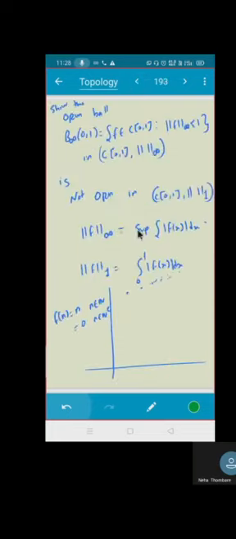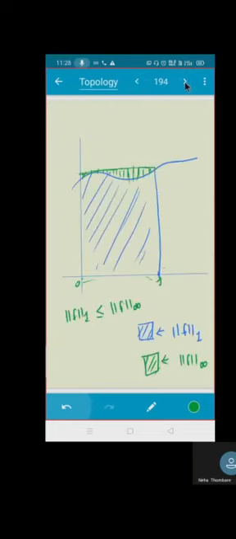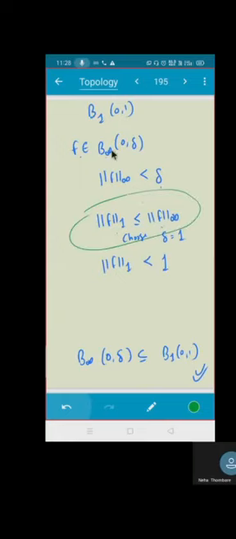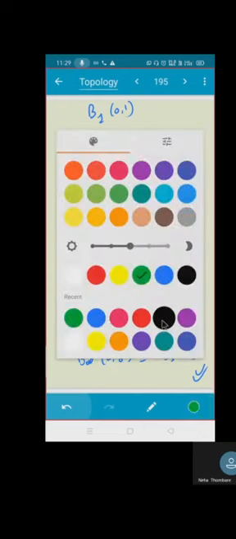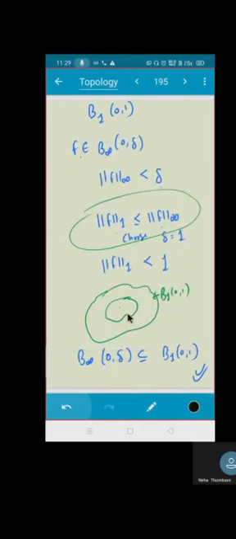So in this case, by using this inequality, I can say that, suppose I am having B1(0,1), I can get an open ball inside that. If I am having an open ball B1(0,1), I can find a delta with the same center, an open ball around this, which is my B infinity. Is that clear? And what is that open ball? It is also having the same radius. Radius is 1 only. Because in that case, it is true.